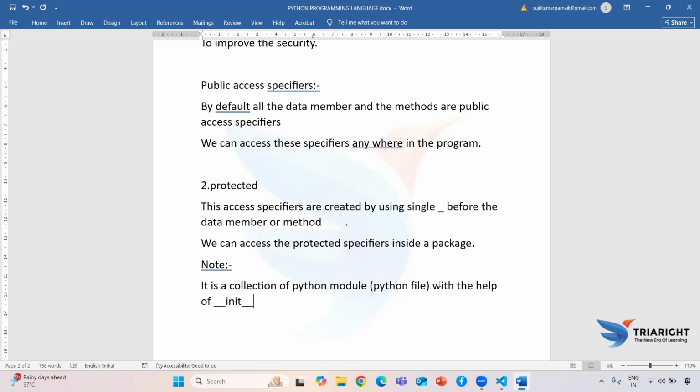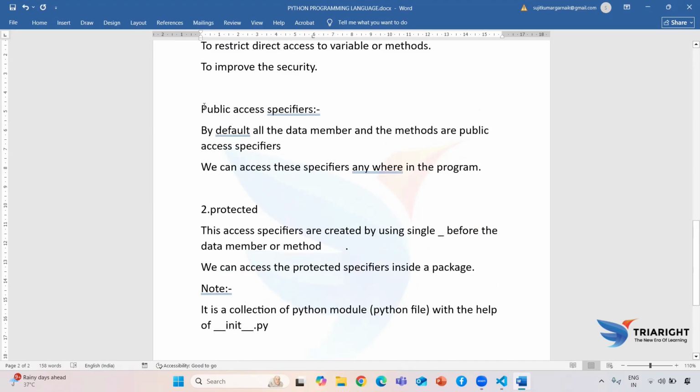This is a blank file with no data inside, but we must make sure this file is available inside the package. Then only can we say that it is treated like a package.